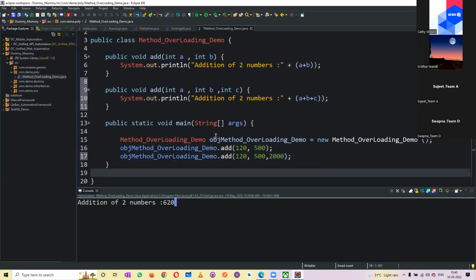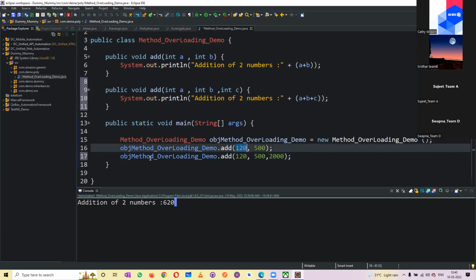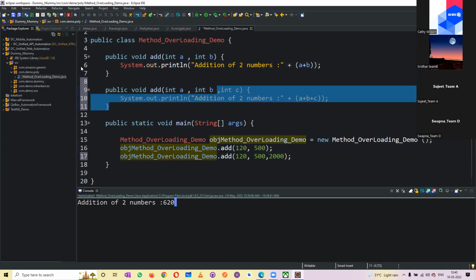Okay, if you see here, this method I have been called. Now when I call this particular method with these variables, two variables, the two variables have been printed over here. Now if I call with three variables, it will execute this particular method. Let's debug the program and then see it.